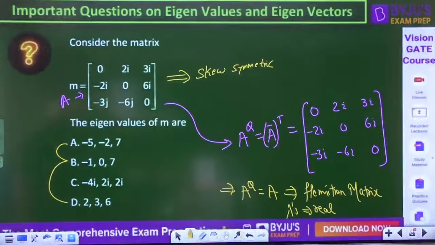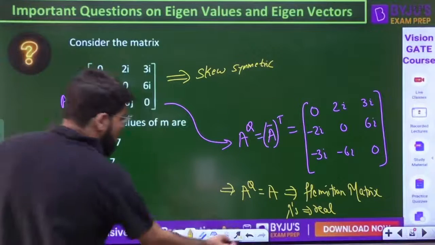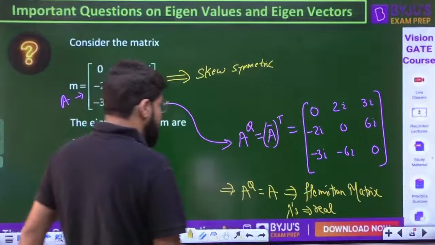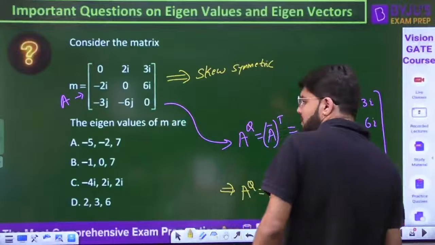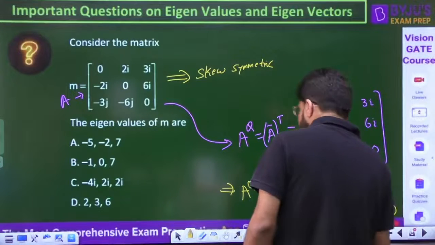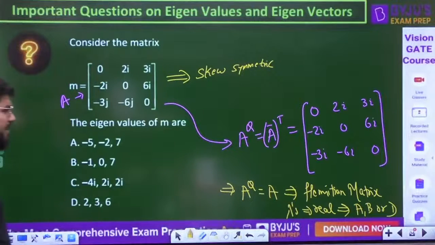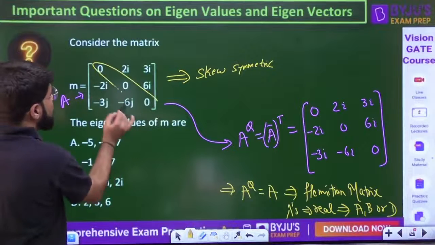Now you can check the trace also. Eigenvalues are real, so the answer is either A, B or D. But if you check the trace, the trace should be 0.